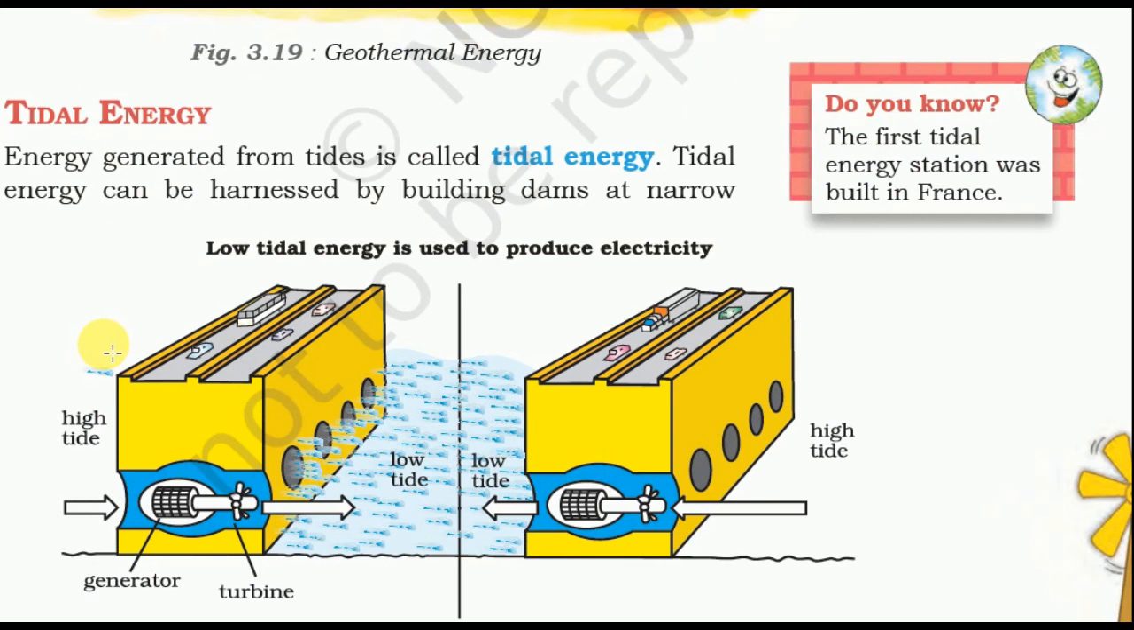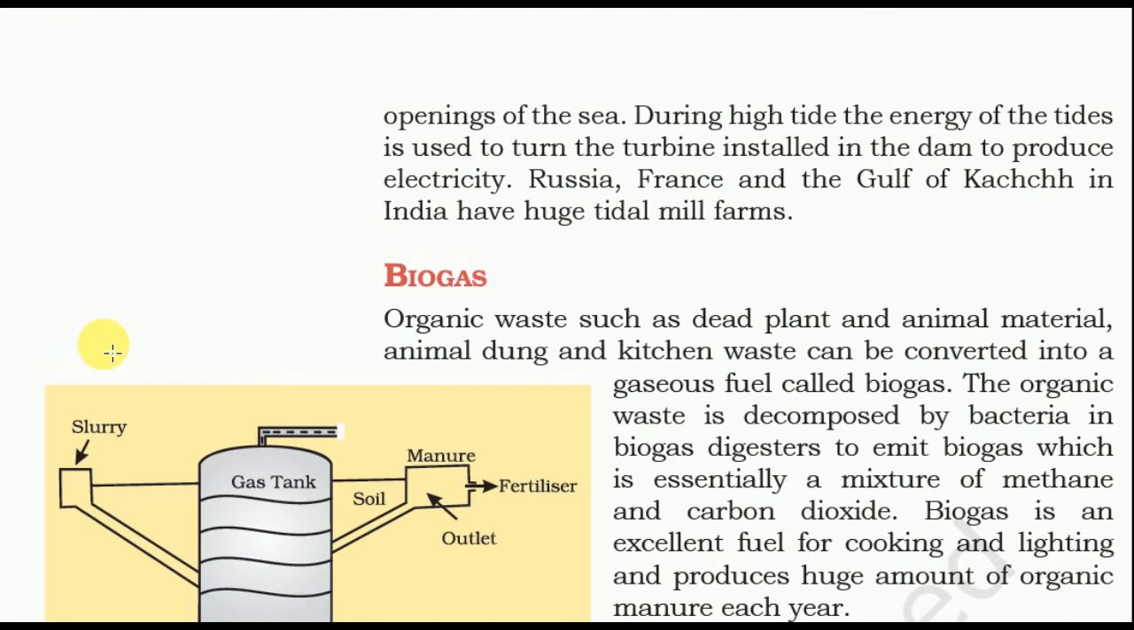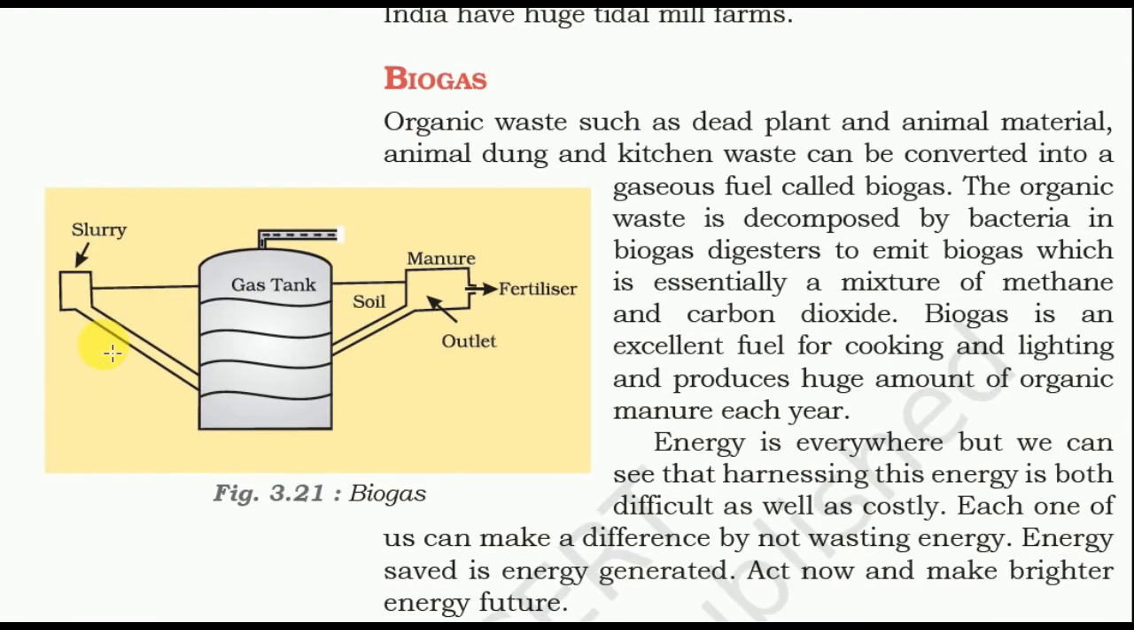Tidal energy. Energy generated from tides is called tidal energy. Tidal energy can be harnessed by building dams at narrow openings of the sea. During high tide, the energy of the tides is used to turn the turbine installed in the dam to produce electricity. Russia, France, and the Gulf of Kutch in India have huge tidal mill farms. And biogas.